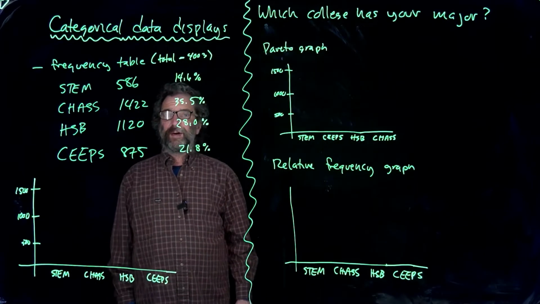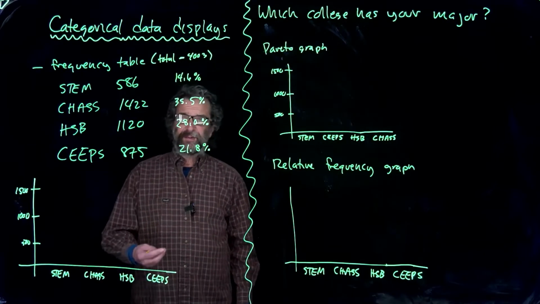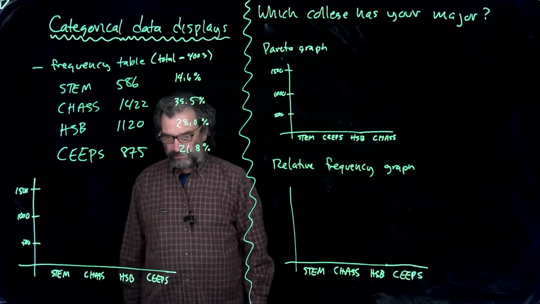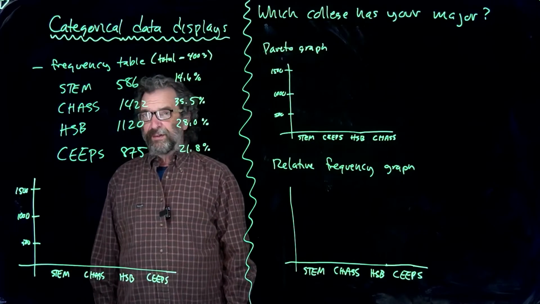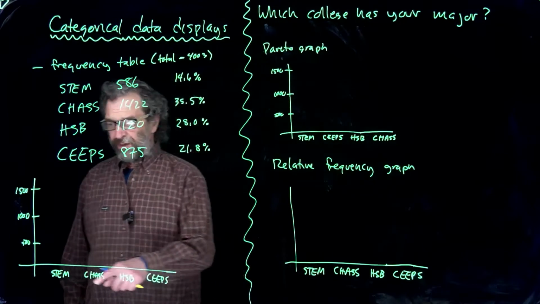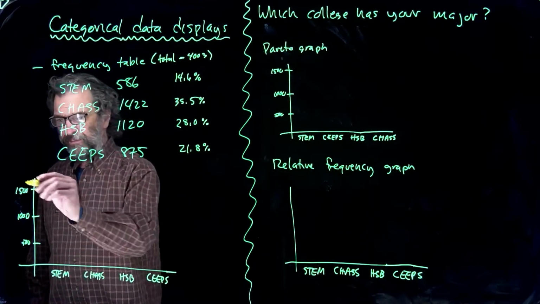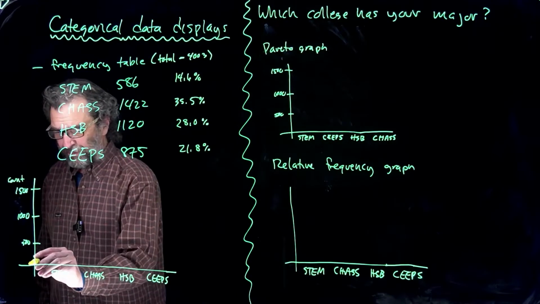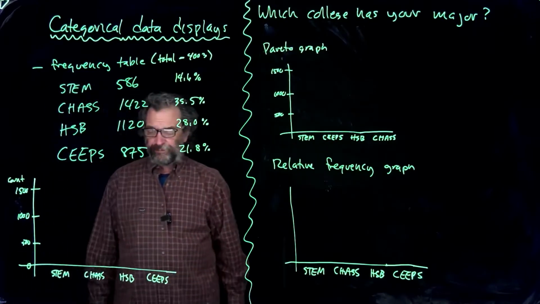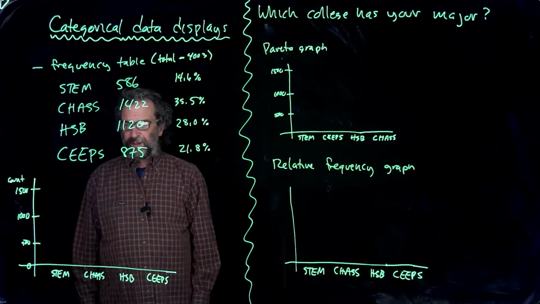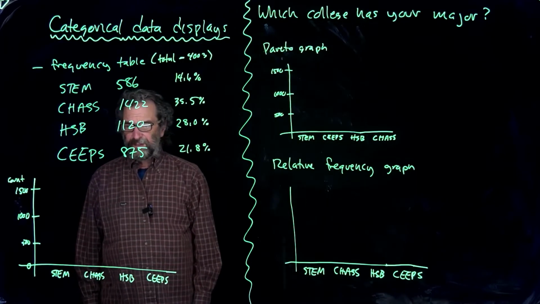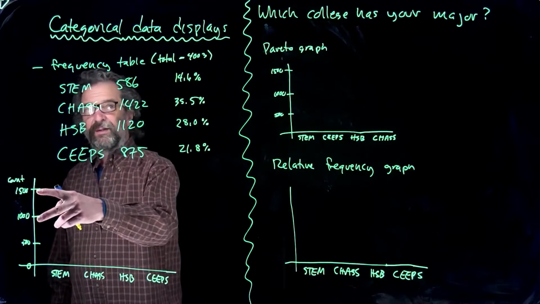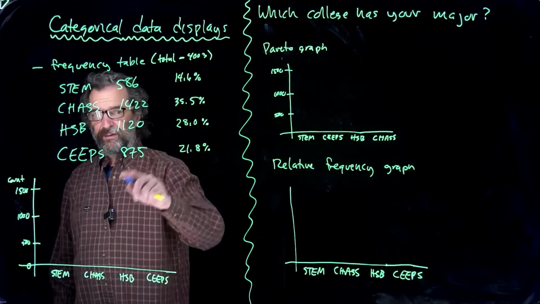Okay, so we want to talk about graphs, not tables. So those are tables. The graph we're going to make is a bar graph of the frequency. So over here I've got a count, or a frequency, and we arrange it so 0 is where the x-axis is, and then we have equal size units up this direction to encompass these kinds of values.